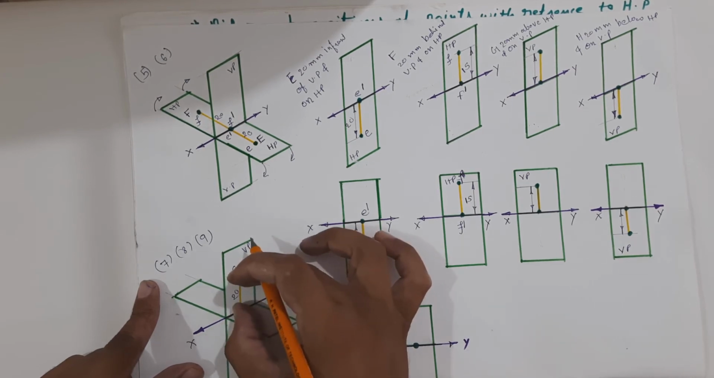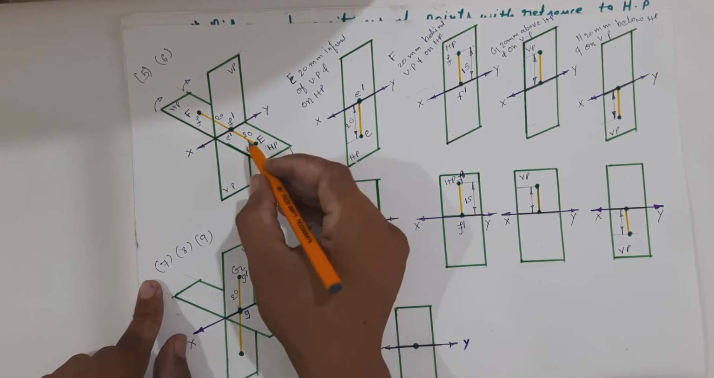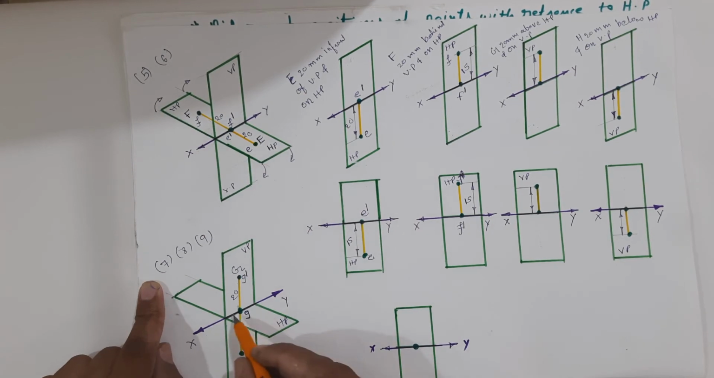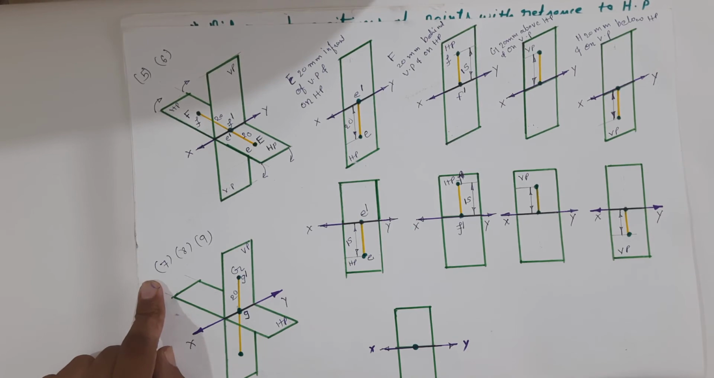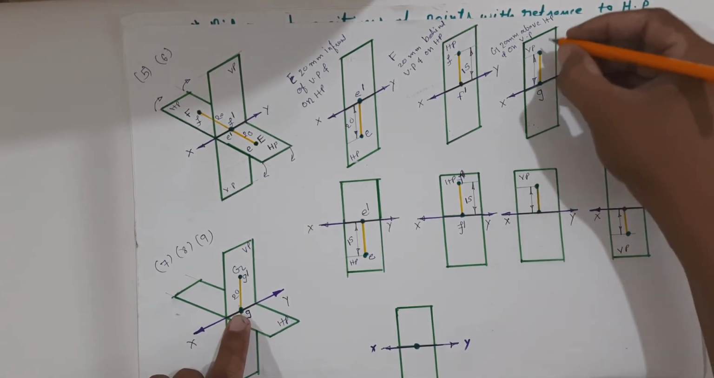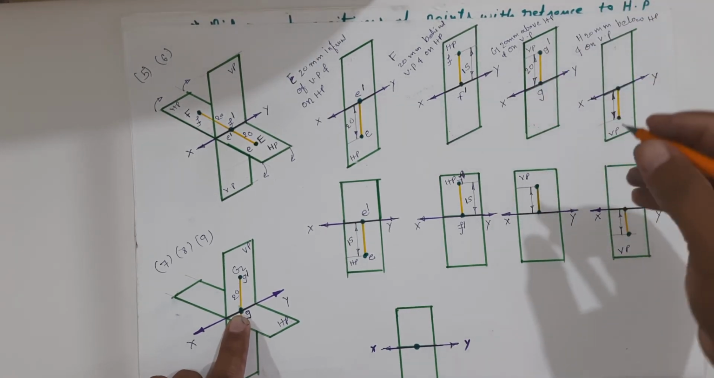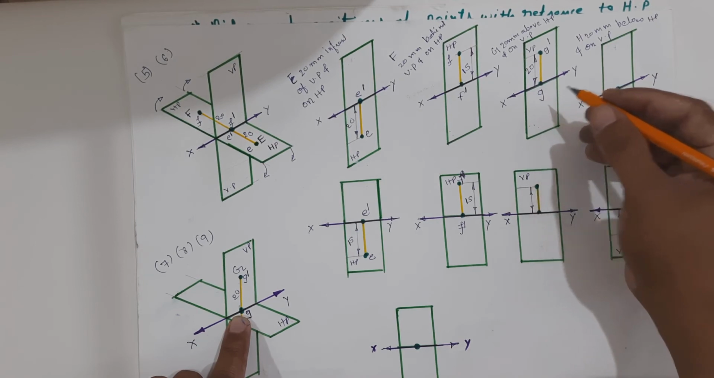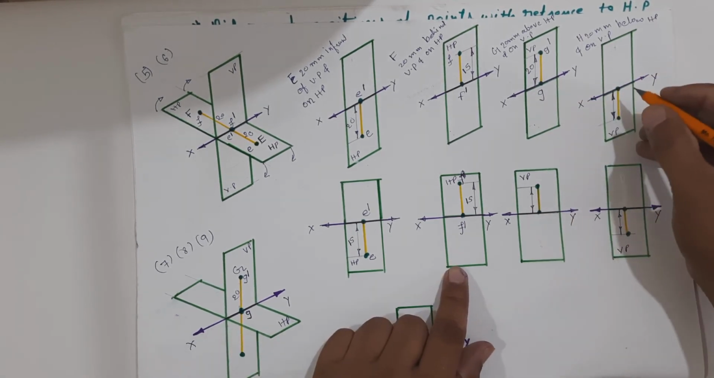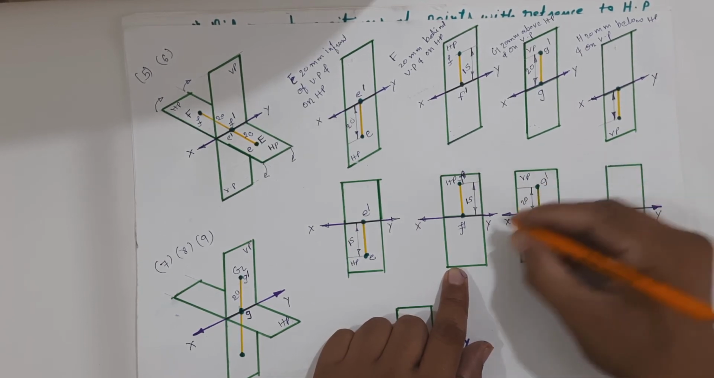So now take this position. There isn't any need to rotate the horizontal plane because we will get the plan over here. As always we have to rotate the plan, but right now the plan is on the XY line, so there isn't any need to rotate it. So right now we will get G over here and G dash over here. G dash will be 20 mm above the XY line and G will be on the XY reference line.